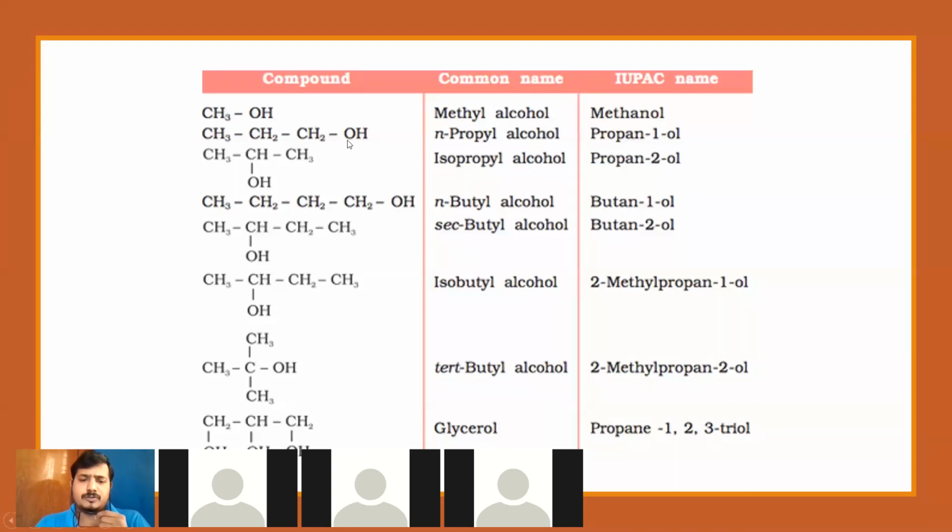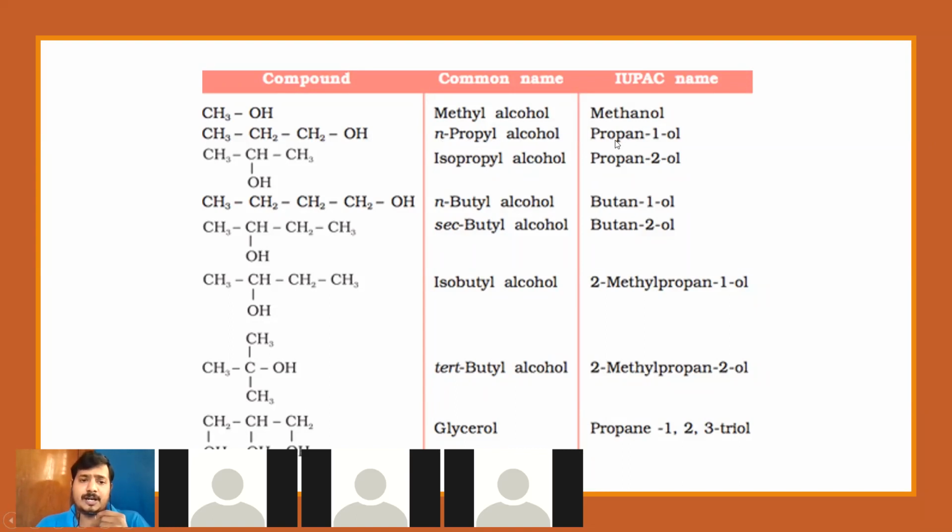The second one should be pretty straightforward. This is propyl alcohol, but to be more specific, whether it is a straight chain or a branched chain, we use the term n or iso. Since this is a straight chain compound, we use the term n, indicating normal. So this is normal propyl alcohol according to the common system.